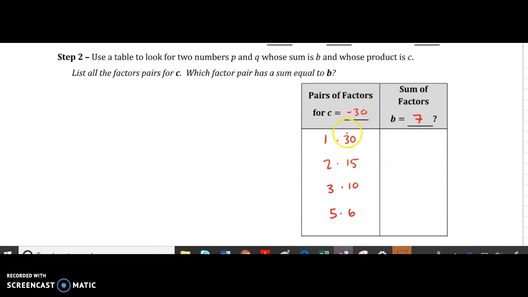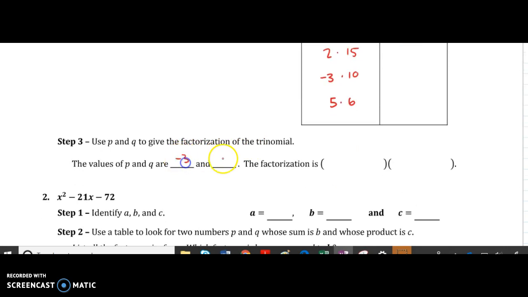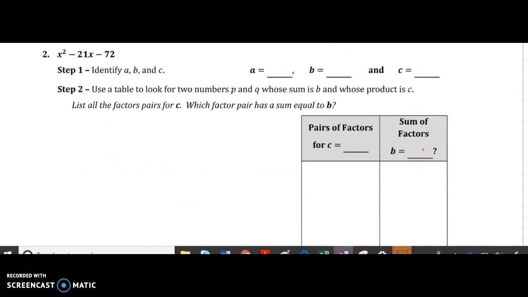Now we want to figure out which one of these we can use to make 7. We know that they need to have different signs, so they're going to end up subtracting. If we have a positive number and a negative number, they're going to subtract. And the only ones that I can subtract to make 7 are 3 and 10. The 3 is going to have to be negative because we want a positive 7. So negative 3 plus 10 is 7. So our p is negative 3 and our q is positive 10, and the factorization is x minus 3 times x plus 10. Negative 3 and 10 add to make 7, and multiply to make negative 30.